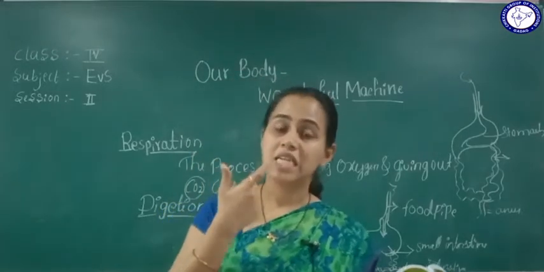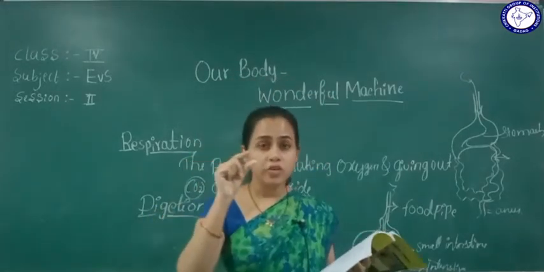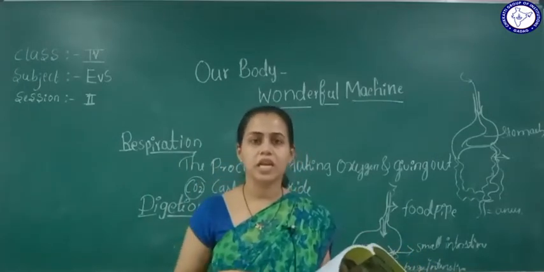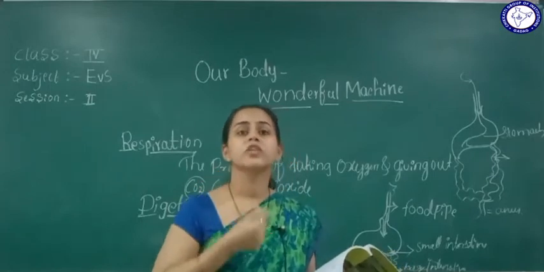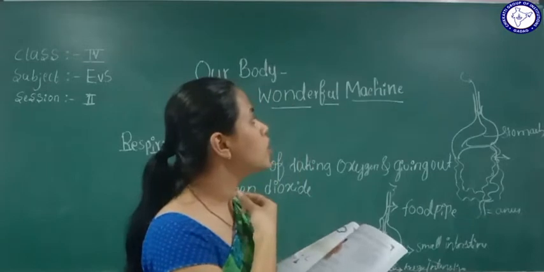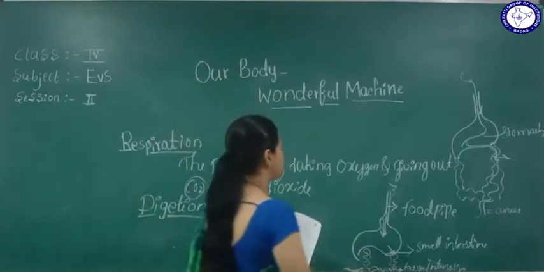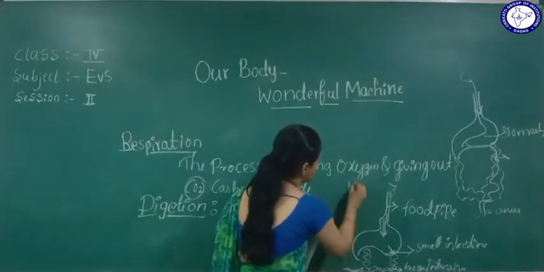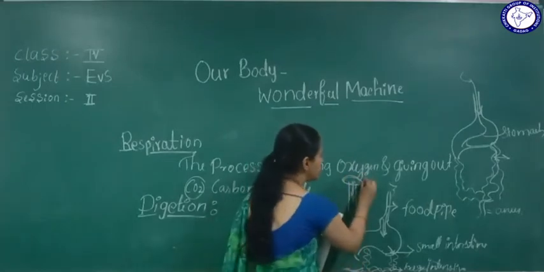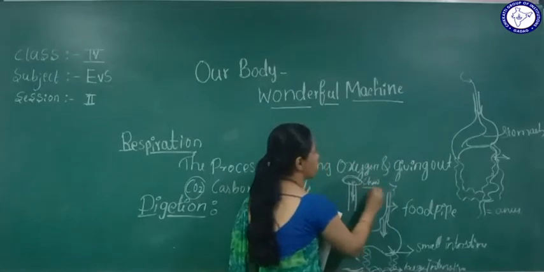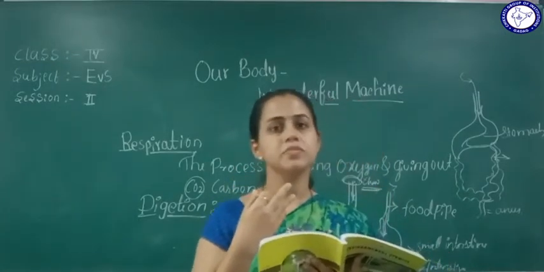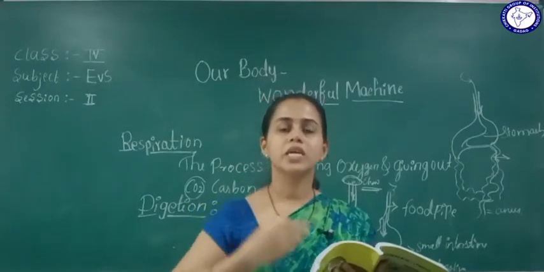So with the help of teeth, we can chew, right? If there is a big chapati, we can't eat it directly, right? So we have to chew. It's a very small part where the food pipe is very small. So if you put a big chapati, it will not go, right? So we have to chew it with saliva, it will mix, right? After that you will consume that.